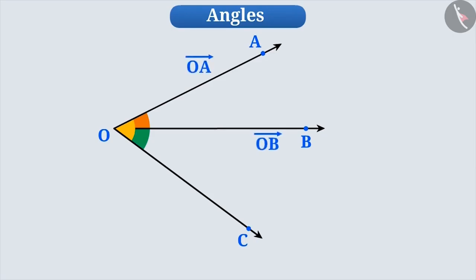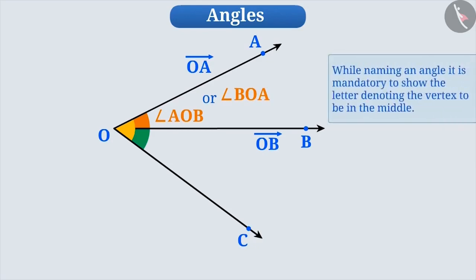For example, we will name the angle formed between ray OA and ray OB as angle AOB, or we can name it as angle BOA also. While naming any angle, it is important to indicate the name of the vertex in the middle. Just like angle AOB, we will name the angle between ray OB and ray OC as angle BOC or angle COB.